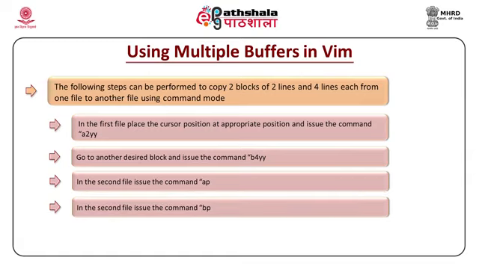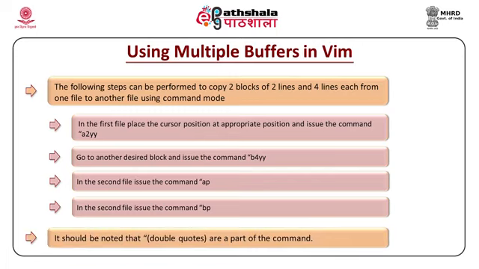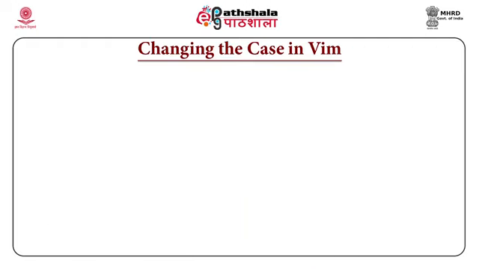When you say double quotes BP, it will paste the buffer contents of B. So, the contents of A are 2 lines and B are 4 lines. So, in all 6 lines will be pasted at your desired position. Here double quotes is required, otherwise A and B will be treated as commands. Let us move forward and see how to change the case.